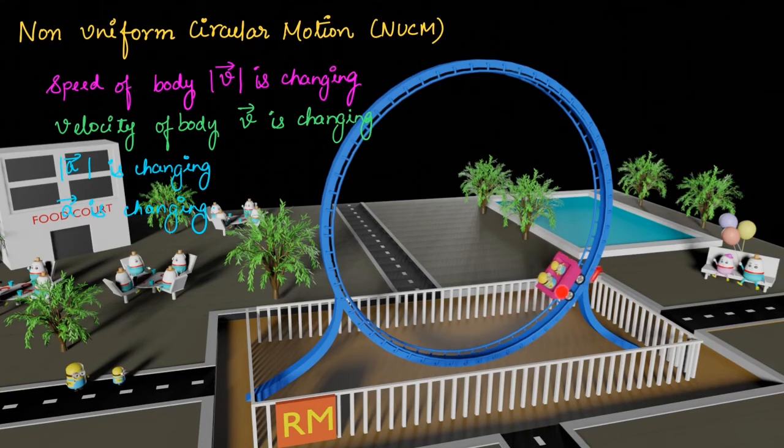See, this arrow here represents the velocity vector, right? So the length of the arrow is increasing. So you can say that the speed of this body is increasing plus the direction is also changing. So both speed and velocity are changing in non-uniform circular motion.